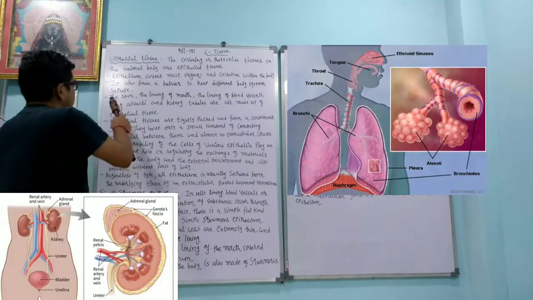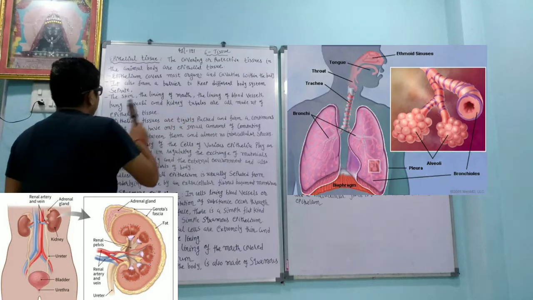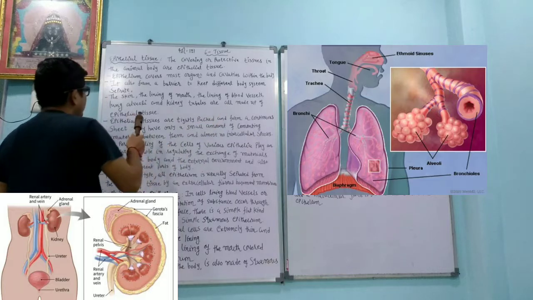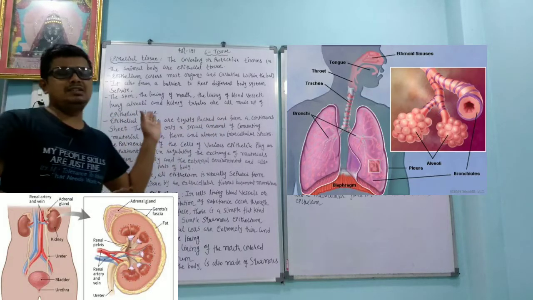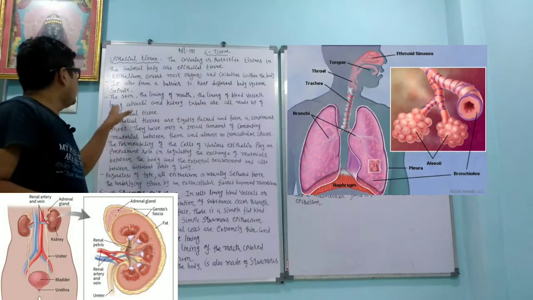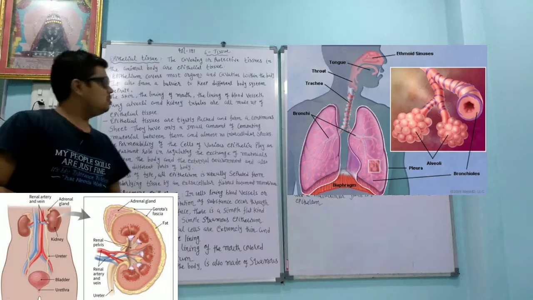The skin, the lining of the mouth, the lining of blood vessels, lung alveoli and kidney tubules are made up of epithelial tissue. We can see that skin, the lining of the mouth, the lining of blood vessels, the lung alveoli and the kidney tubules are all made up of what?